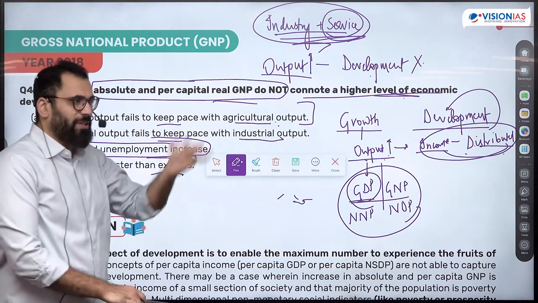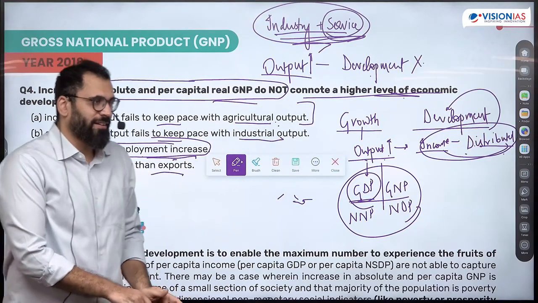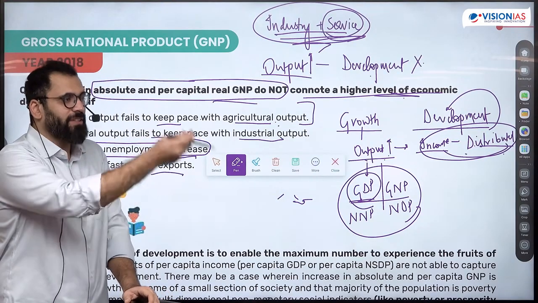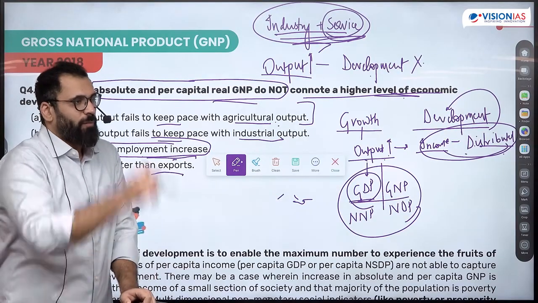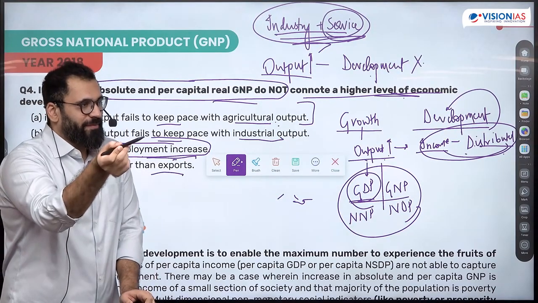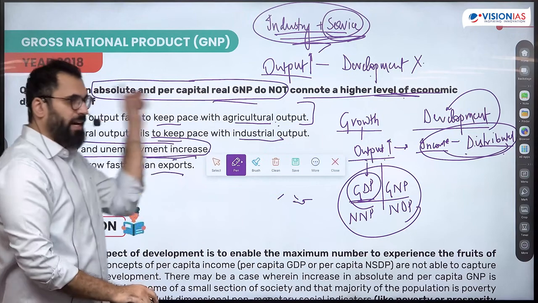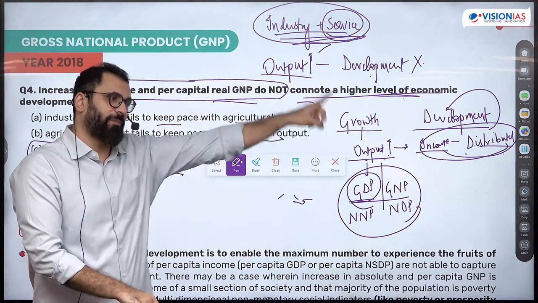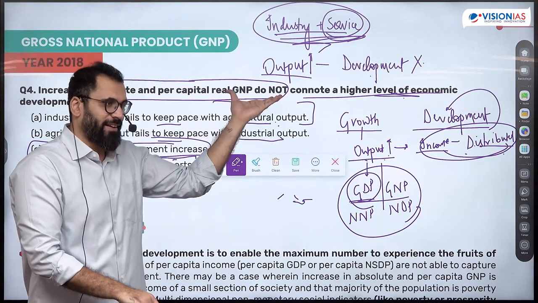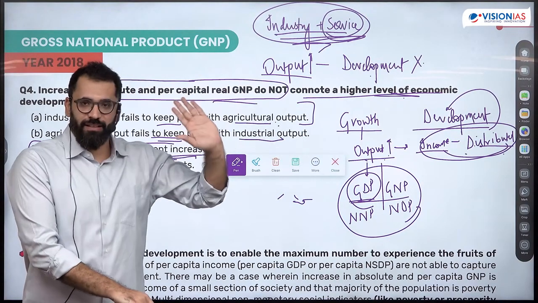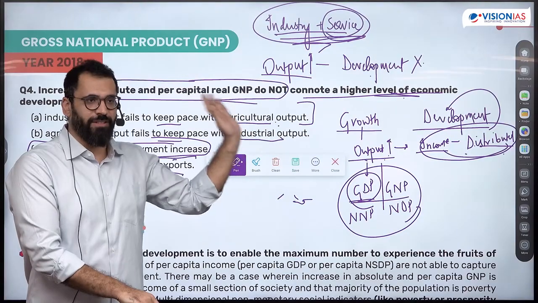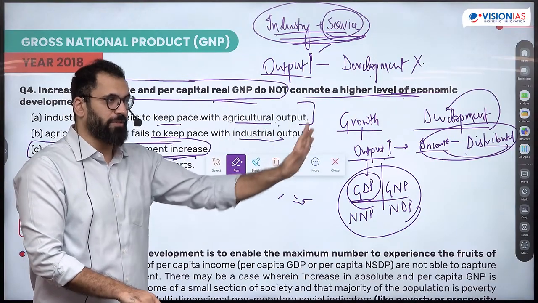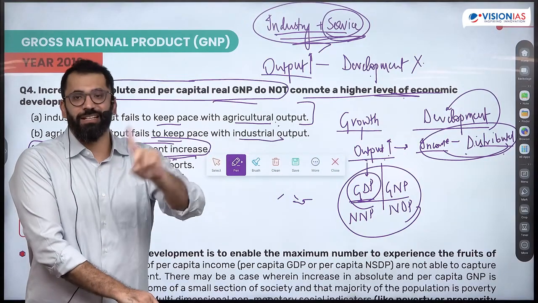The GDP or GNP, though, it's similar. Output measurement can happen when I'm measuring the national product, that is GNP. When I'm measuring the domestic product, that's GDP. Both variables are measuring output. So output बढ़ रहा है, but development नहीं हो रही है. So growth हो रही है, but development नहीं हो रही है. तो statement बोल रहा है. Is it clear? It's a very simple question asking you the difference between growth and development. There are multiple factors on which they both differ. One of the factors is redistribution.